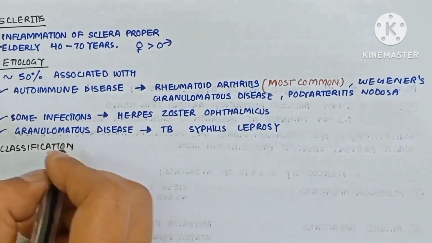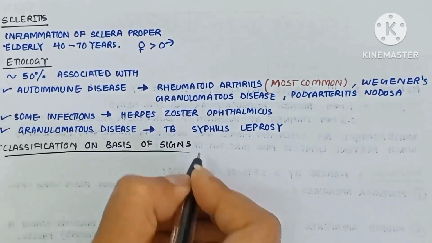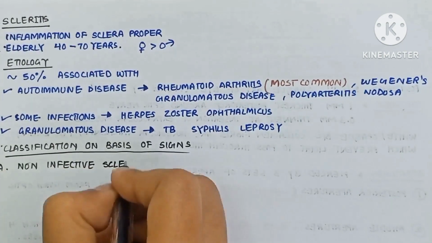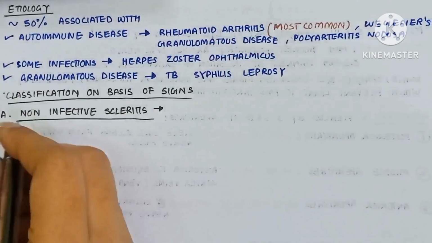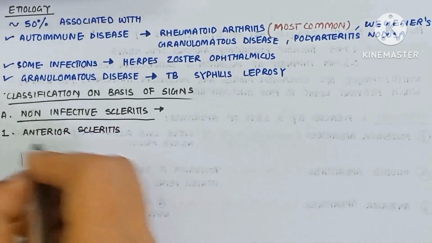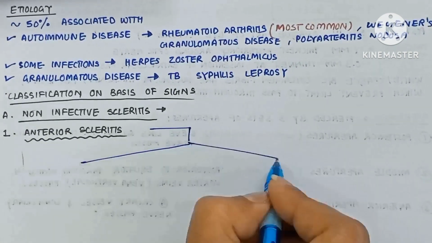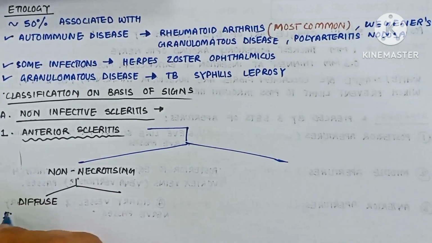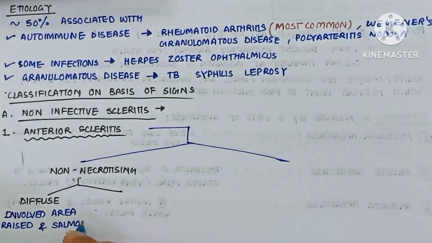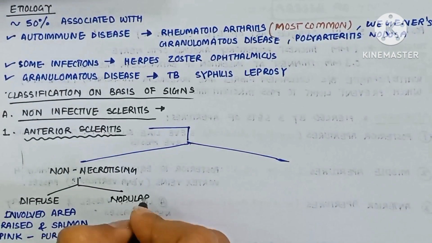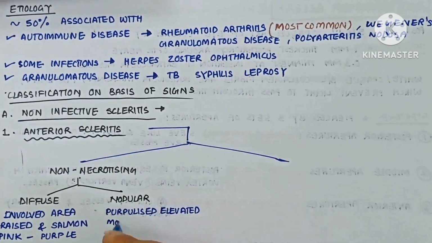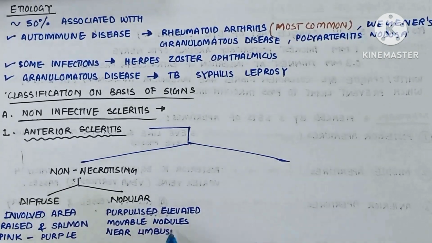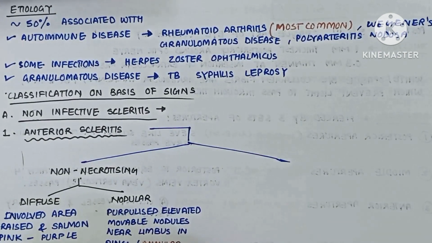Now the classification on the basis of the signs. A part is non-infective scleritis. First is anterior scleritis, which may be of two types: non-necrotizing anterior scleritis, which may be diffuse, as you can see in this picture, in which the involved area is raised and salmon pink or purple in color; and nodular, as you can see in this picture, with purplish elevated movable nodules near the limbus. When a ring is present, it is known as annular scleritis.